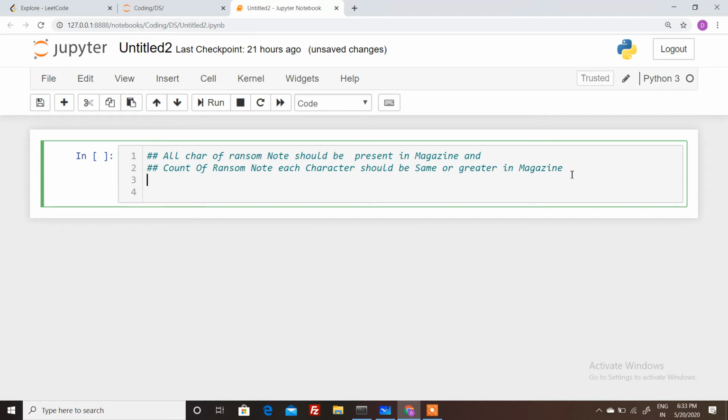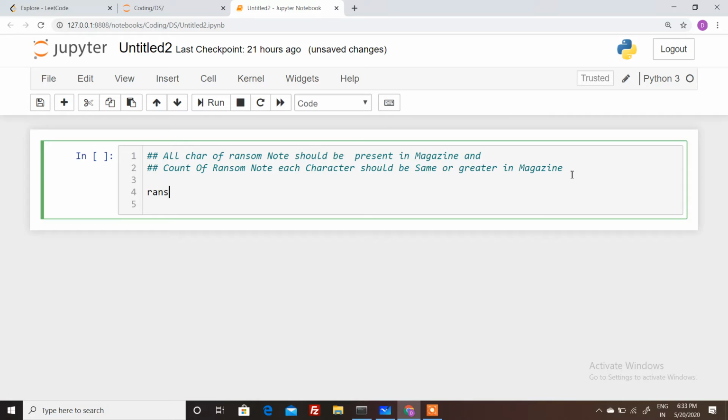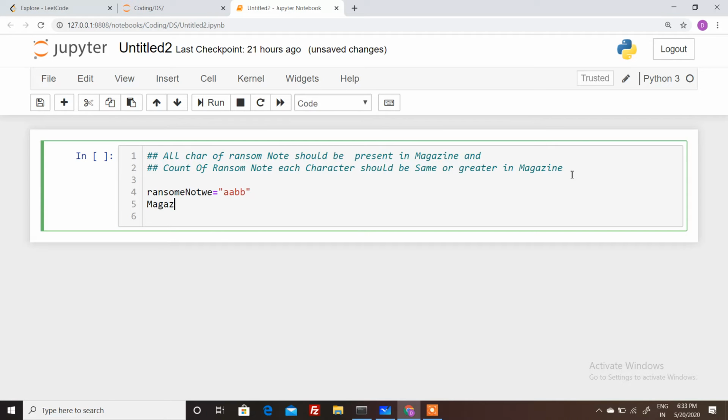Basically it means that let's say in the ransom note the input is like AABB, and in the magazine the input is like ABAB, still it will return true. If the magazine is like AAABBB, still it will return true, because we are already satisfying both conditions, that the count of each character in the ransom note is already present in the magazine. So let's see how we can implement it.